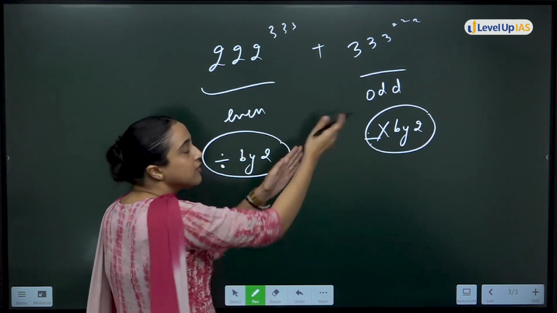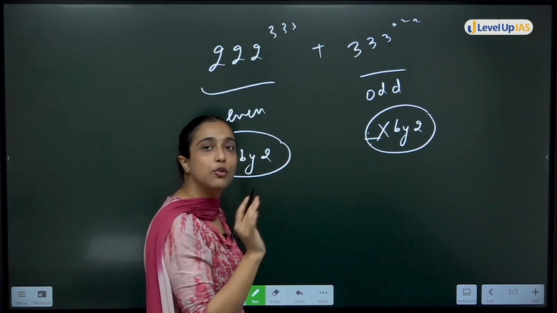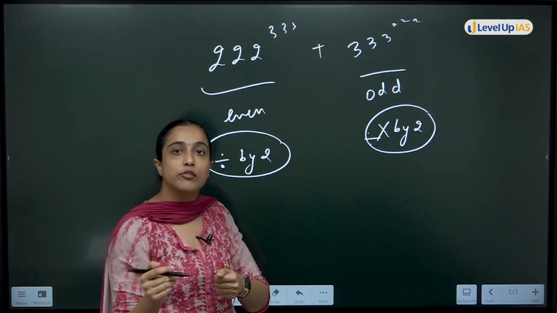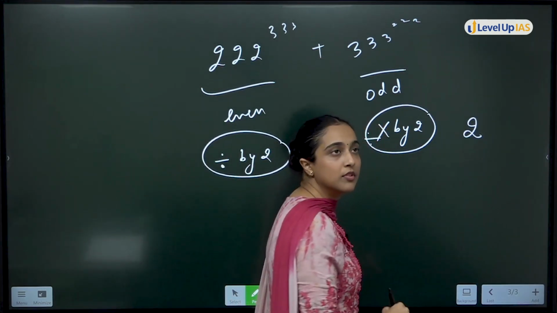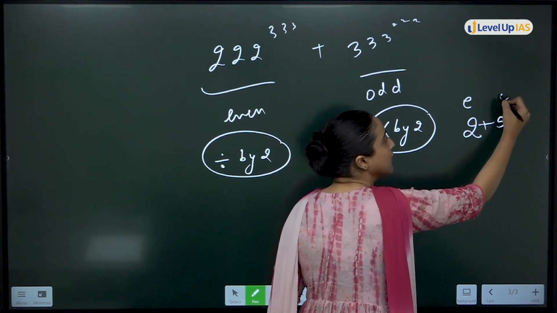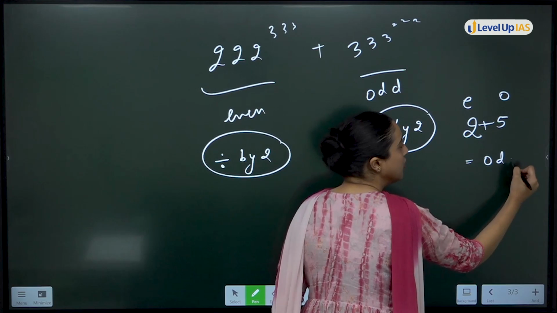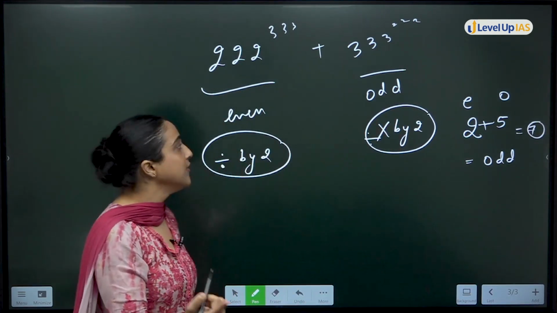And even plus odd, what is it? What is even plus odd? This is a universal rule, so you can check also. Even plus odd. Let's take an even number 2. Let's take an odd number 5. Even plus odd will always give you an odd number. Okay? So even plus odd will always give you odd.